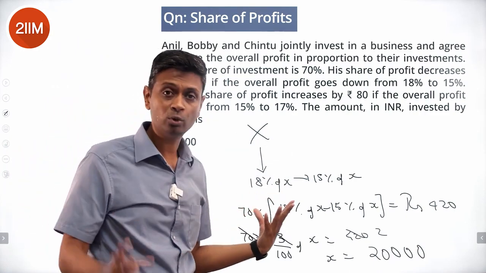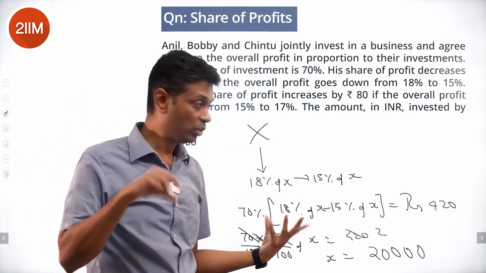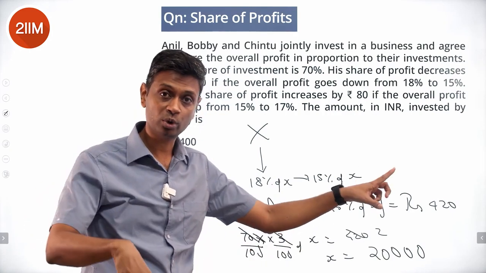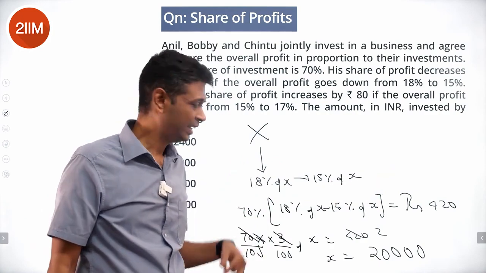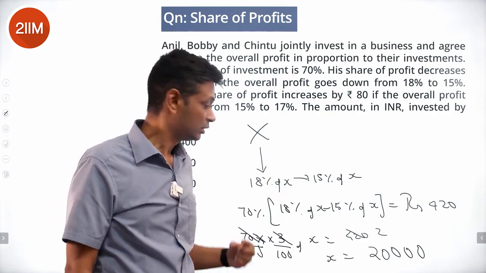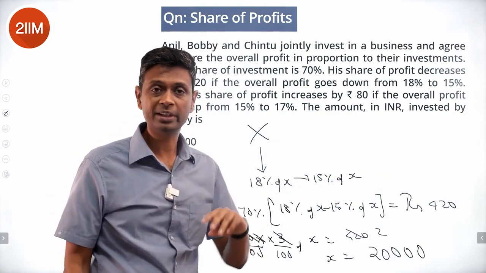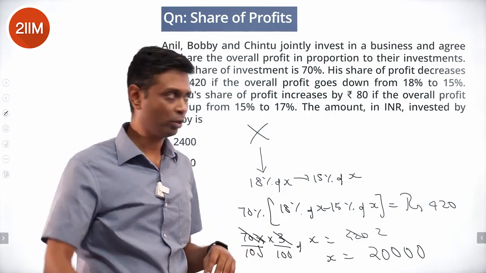So the total amount they've invested is 20,000, of which instead of 18%, if they get 15%, then 70% of that amount will be the delta, which is 420. Instead of getting 70% of 18% of x, he gets 70% of 15% of x. So 70% of 3% of x is 420. We find x. That's a starting point.